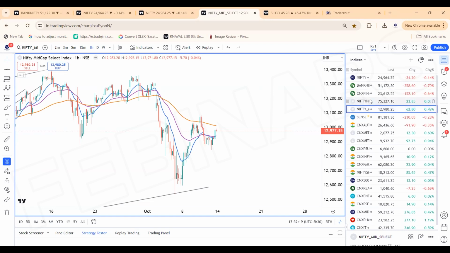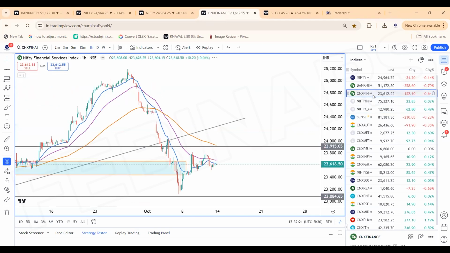FINNIFTY, what's happening? Well, clearly we are not getting into the wave counts of the FINNIFTY. 23,850 to 23,450 is the range. 23,450 on the downside, 23,850 on the upside is the range for the FINNIFTY. That's what a simple momentum we have seen.